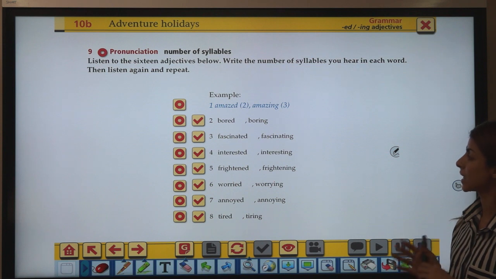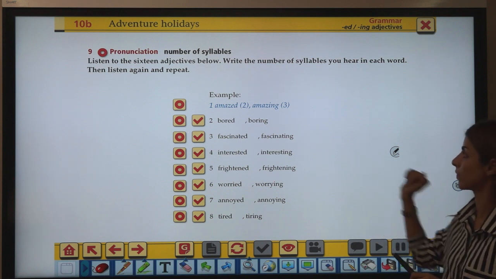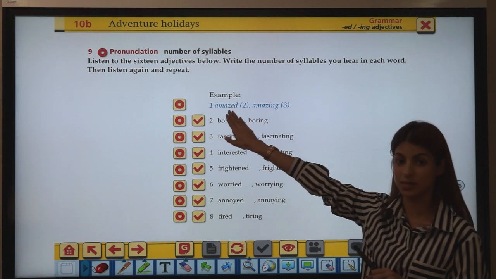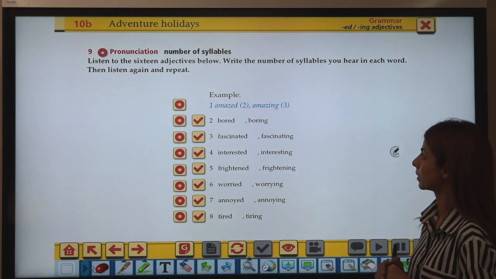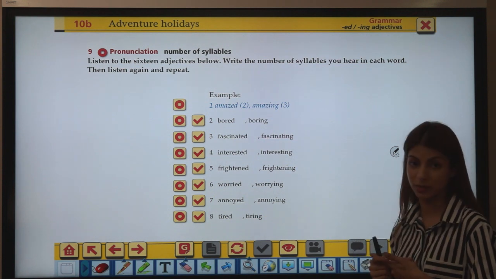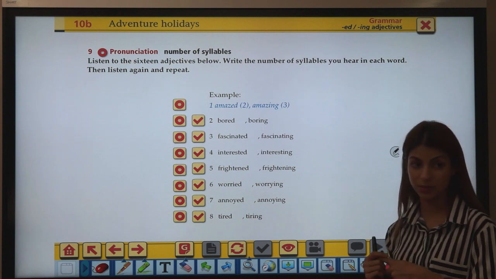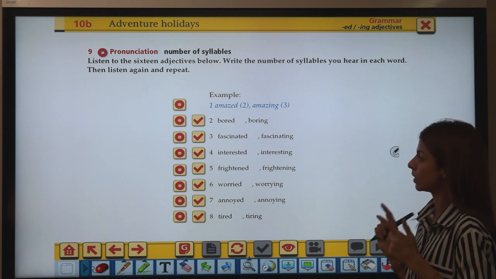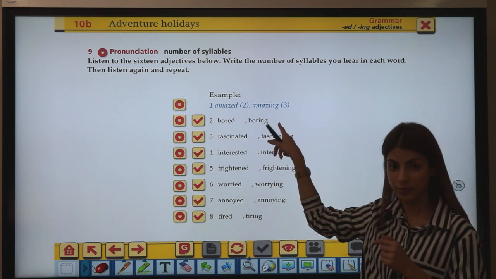Listen to the 16 adjectives here below. Write the number of syllables you hear. For example, the first one, amazed, right? So, amazed, that would be 2 syllables, right? While amazing, that would be 3 syllables. Okay, so listen and write the number of syllables on each one of them.